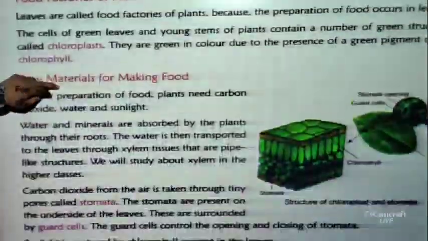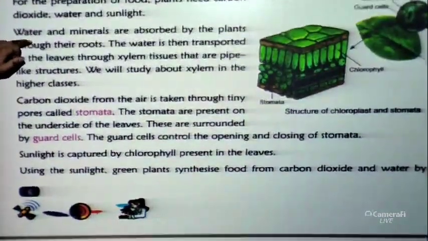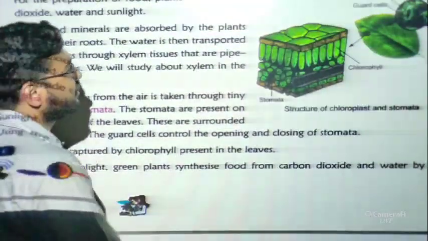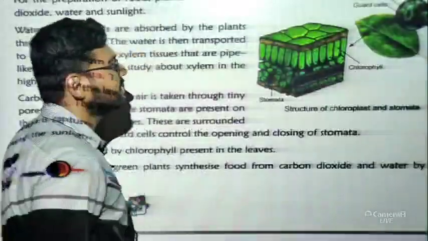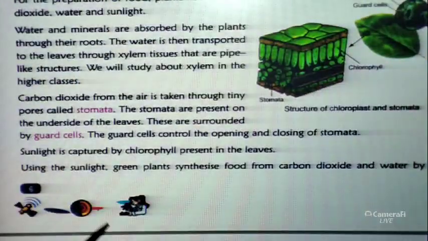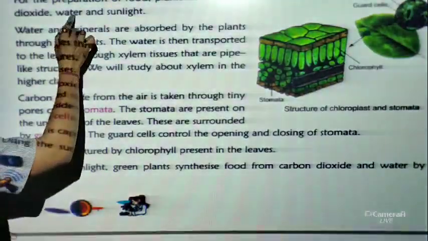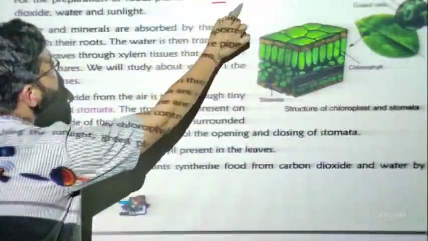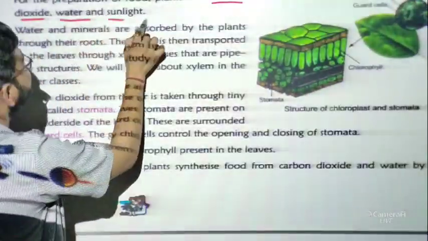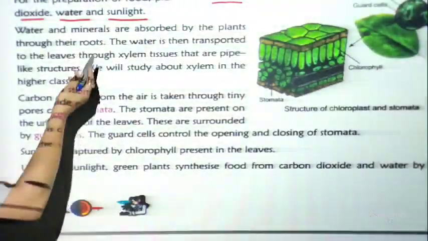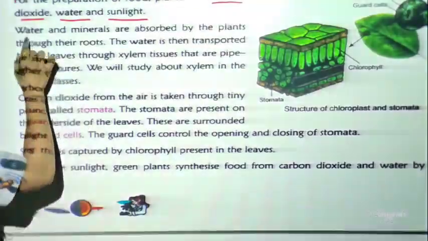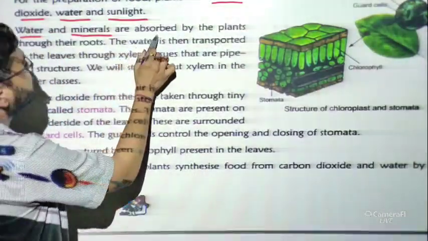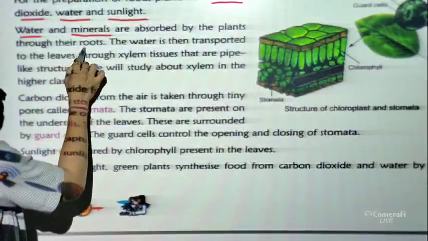Now let us discuss the next part, raw materials for making food. What are the raw materials that a plant can use for making food? For the preparation of food, plants need carbon dioxide, water and sunlight. So we can easily say that these are the raw materials. Now water and minerals are absorbed by the plants through their roots.